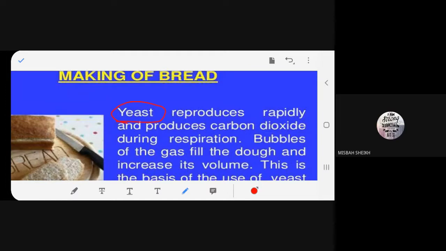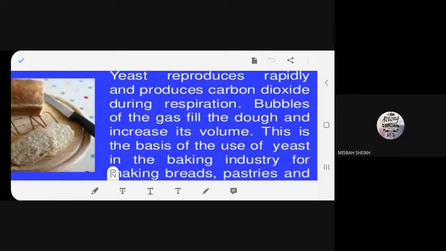What do we produce during respiration? We are breathing, isn't it? It's a part of respiration. We are inhaling oxygen and breathing out carbon dioxide. Same way, yeast is also a microorganism, it's an organism. So it also breathes. It takes in oxygen and gives out carbon dioxide. So when it is giving out carbon dioxide during respiration, the bubbles of the gas fill the dough and the volume increases.